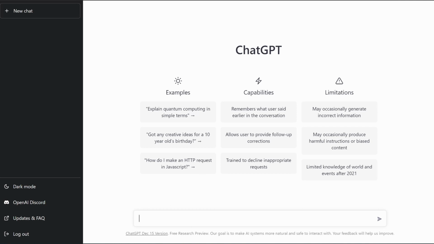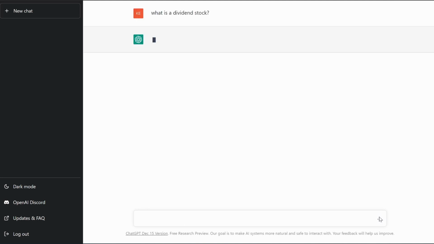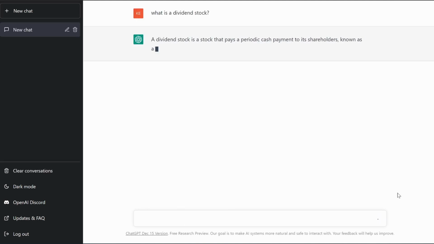So for those of you that don't know, do a quick search on it, but you could pretty much ask it any kind of question. You could ask it to write a code. For example, let's stick with investing really quick. What is a dividend stock? We ask that, it's going to generate a response, and you may think, well, I could just Google search that,